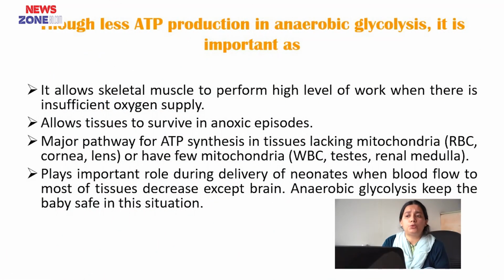Though less ATP is produced in anaerobic glycolysis, it is important because it allows skeletal muscle to perform a high level of work when there is insufficient oxygen supply, and allows tissue to survive in anoxic episodes. It is the major pathway for ATP synthesis in tissues lacking mitochondria, such as RBC, cornea, lens, and those having few mitochondria, such as WBC, testis, renal medulla. It plays an important role during delivery of neonates, when blood flow to most of the tissues decreases except the brain. Anaerobic glycolysis keeps the baby safe in this situation.